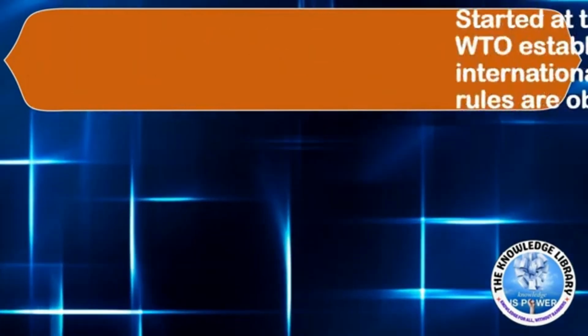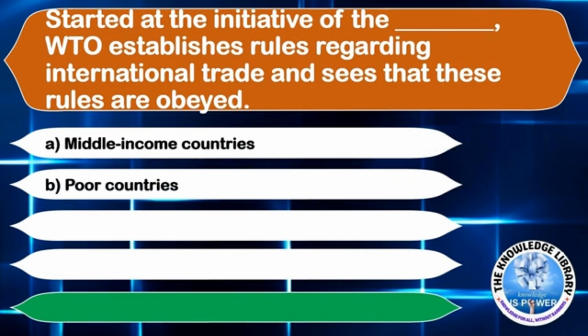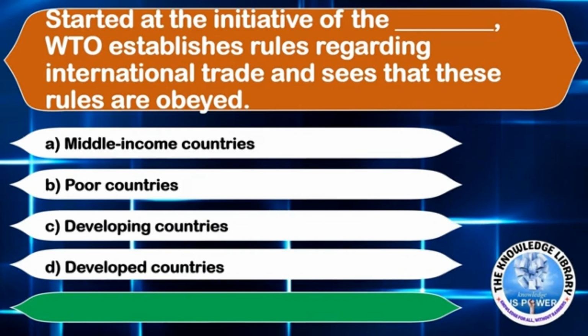The next question is, started at the initiative of the dash, WTO establishes rules regarding international trade and sees that these rules are obeyed. Option A, middle income countries. Option B, poor countries. Option C, developing countries. Or option D, developed countries. The correct answer is option D, developed countries.